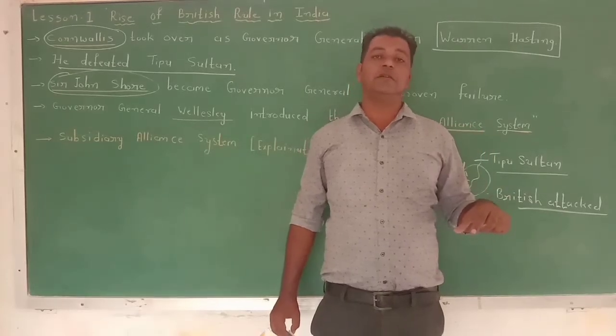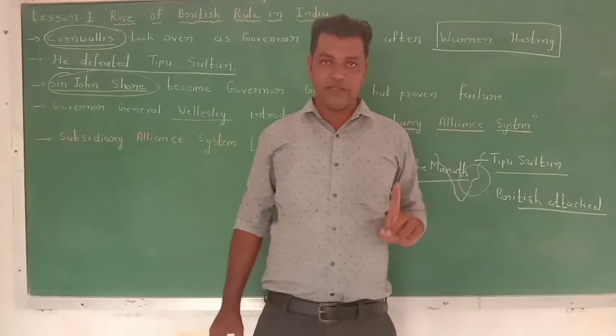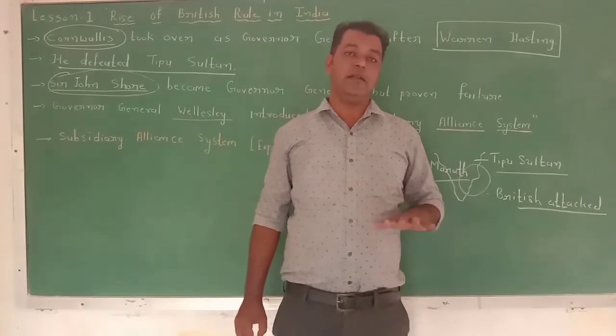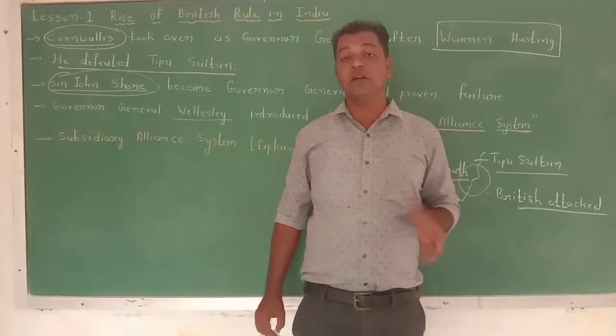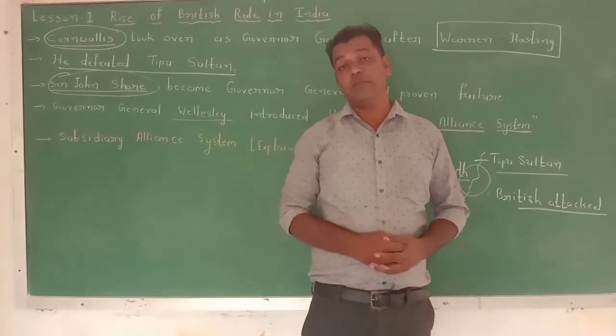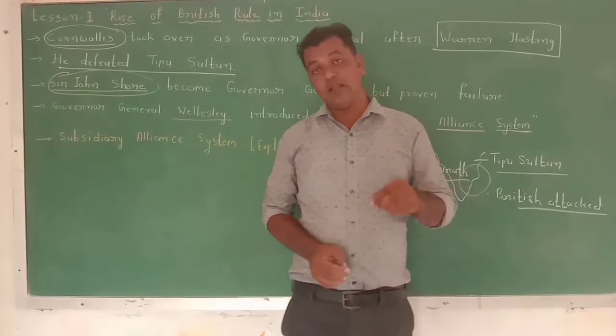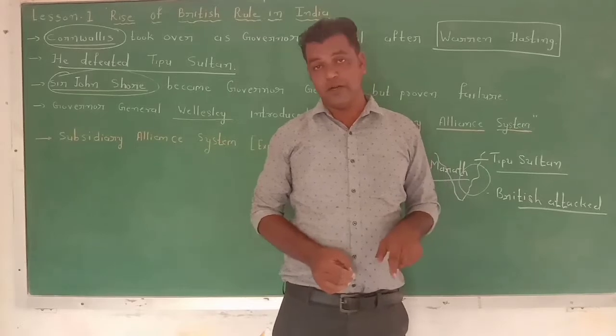One Governor General could serve the East India Company for 5 years, and then their term ended. It was a government authorization. In between, they could dismiss the Governor General if they were not satisfied with the roles and responsibilities he performed.